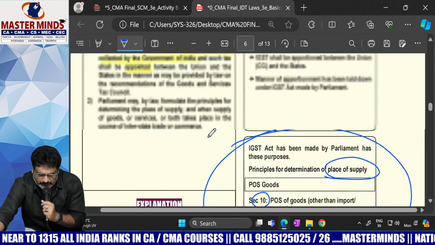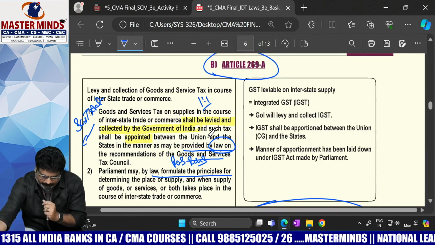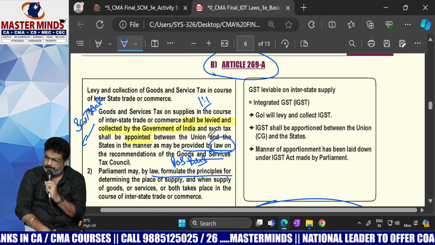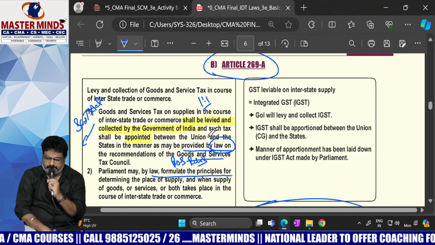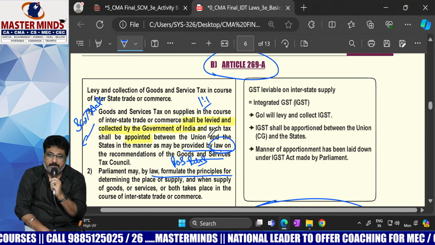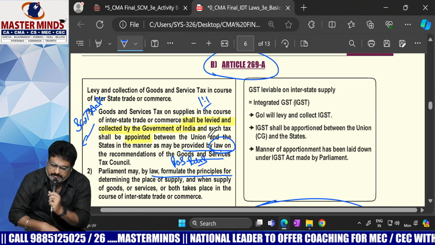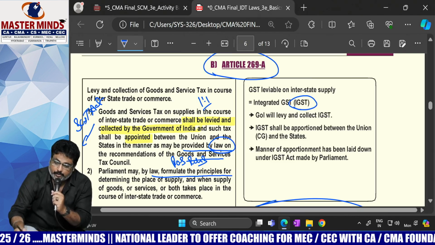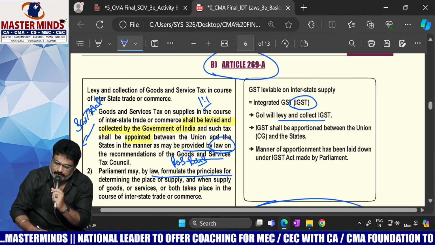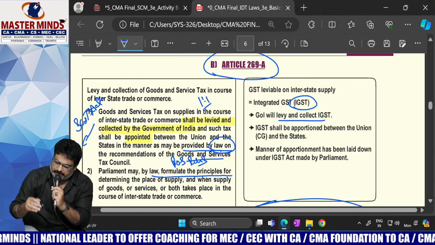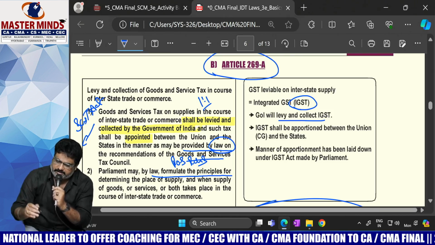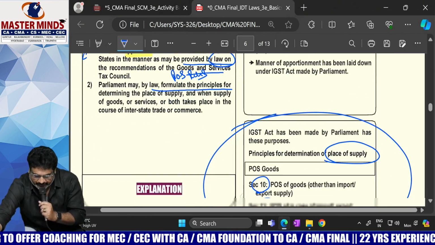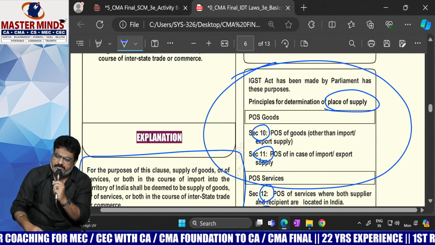Okay. Fine. Now this is the end of Article 269A. So what is the purpose of Article 269A? For the distribution of IGST. Which Act was created? The IGST Act. As per the IGST Act, what is the tax that is levied? IGST. Who will levy and collect that? The central government, and this IGST collected is going to be apportioned between the center and the state in which ratio? 1:1. That means equally.